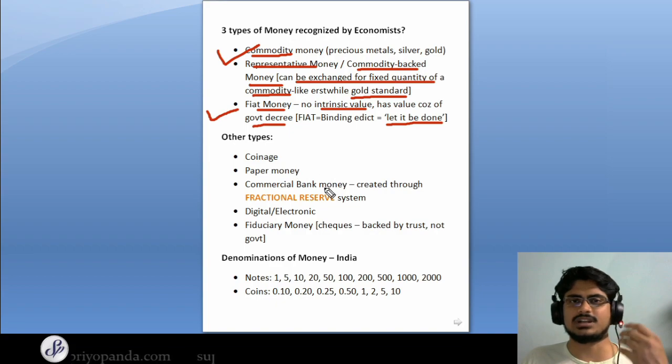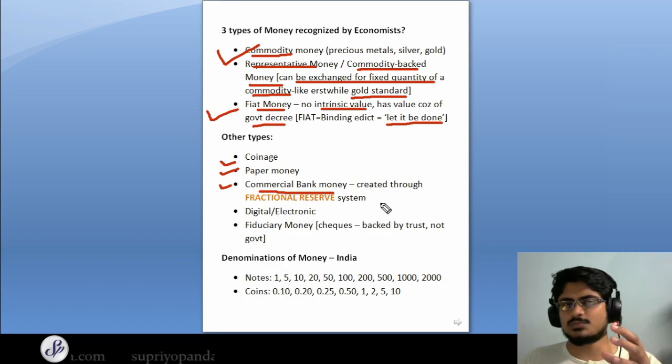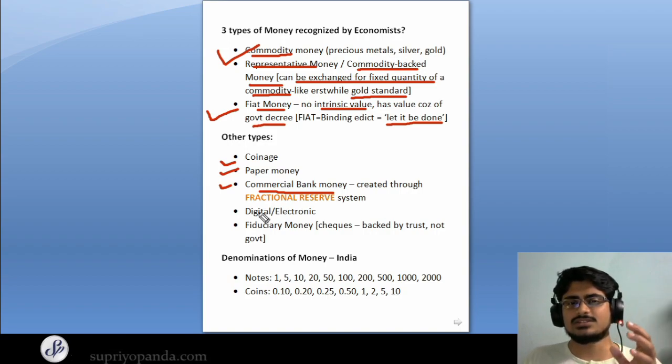And there are some other types of money also that have been identified by economists. So these are coinage. As the name suggests, these refer to coins. We also have paper money. So paper money is basically the banknotes that we use nowadays, and there's also the commercial bank money. Now the commercial bank money, this is quite interesting. This is basically a kind of fiat money. However, this is created through the fractional reserve system.